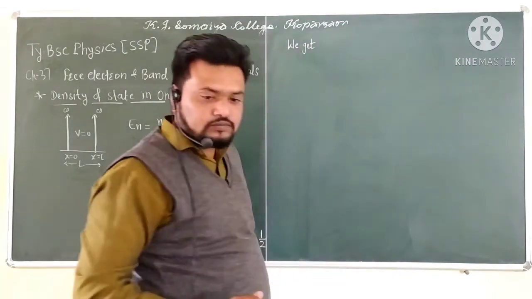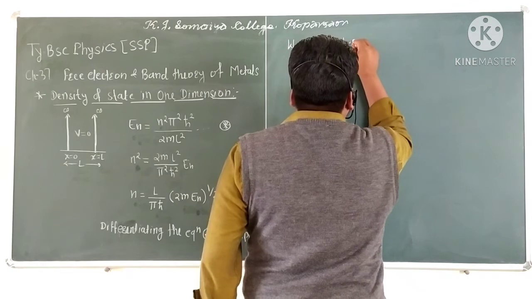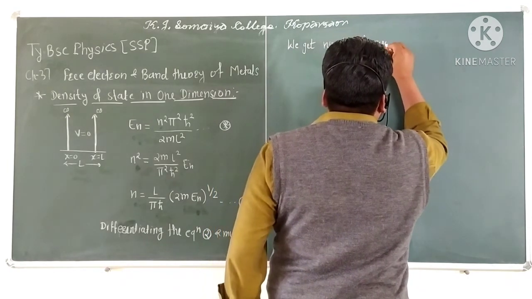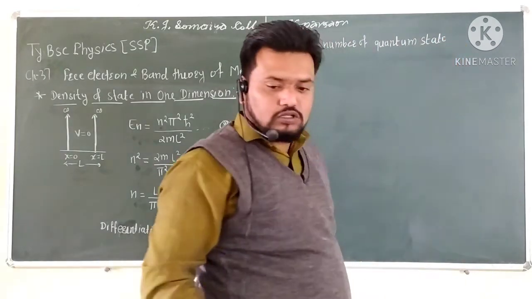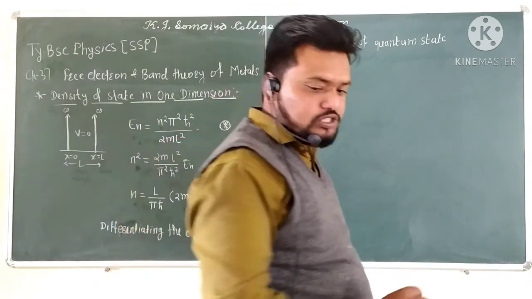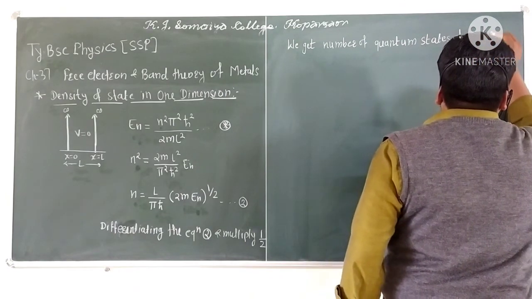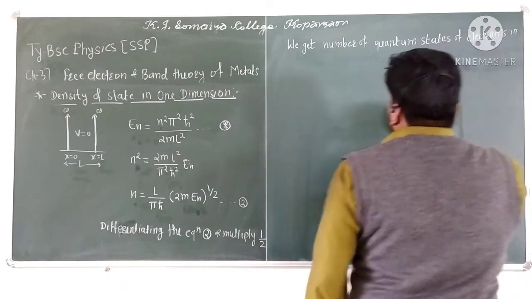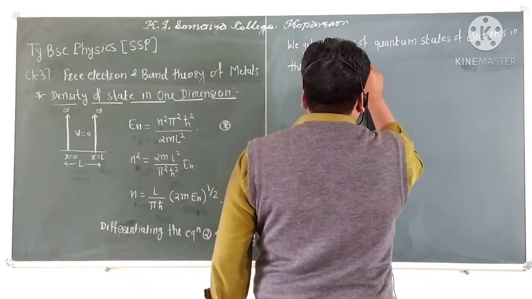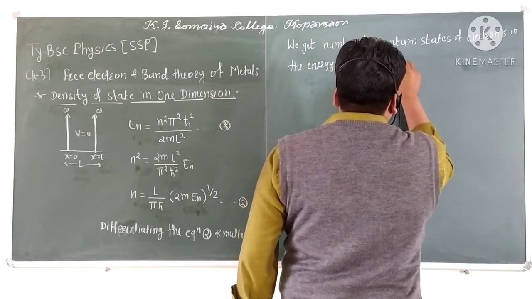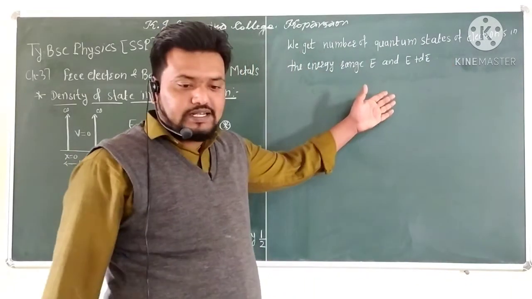So we get the number of quantum states of electrons in the energy range E and E plus dE.